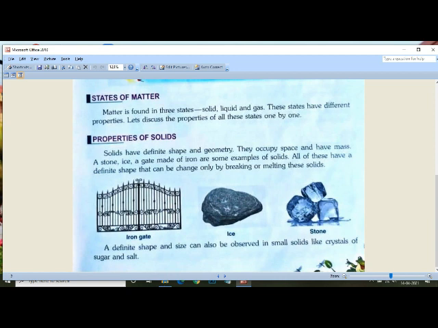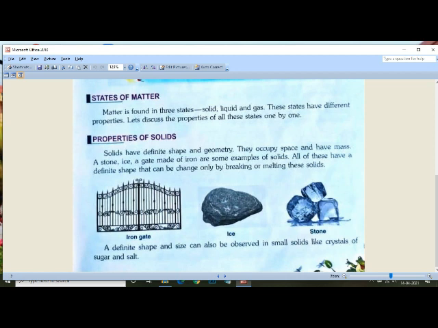A stone, ice, a gate made of iron. These are some examples of solids. All these have a definite shape that can be changed only by breaking or melting these solids. Now here you understand that whenever you have to change the shape of a solid, either you have to break it or you have to melt it.